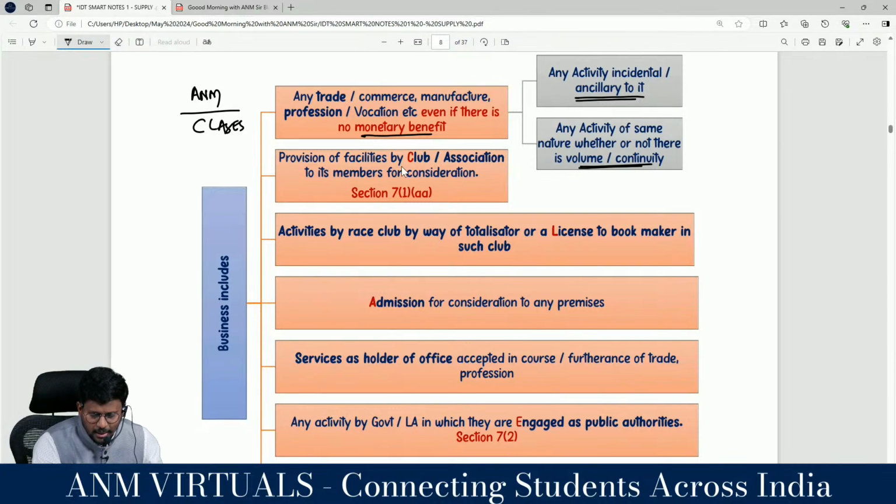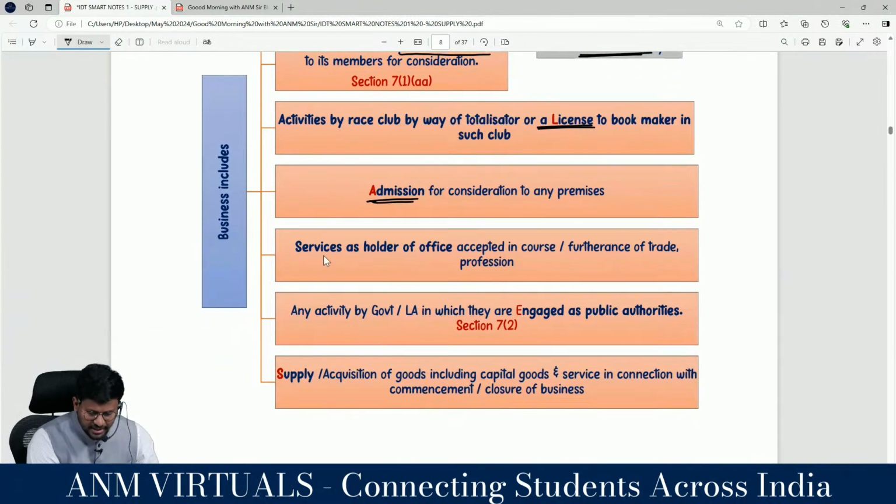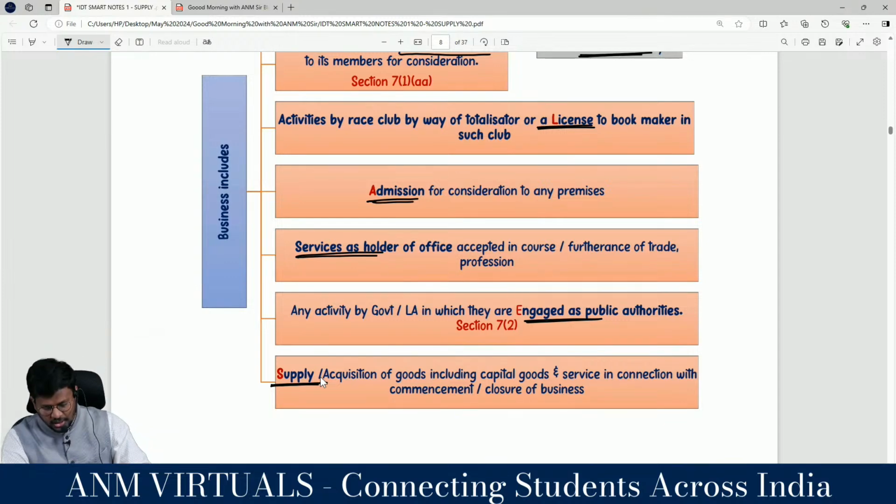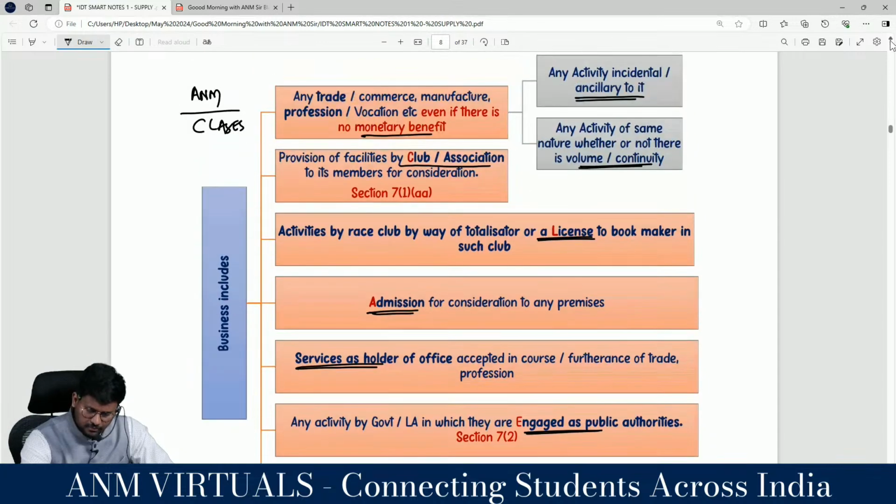C stands for club or association. L stands for license. A stands for admission for a consideration. S stands for service as a. E stands for engaged as public authority. And S stands for supply or acquisition of goods, including capital goods and services in connection with the.